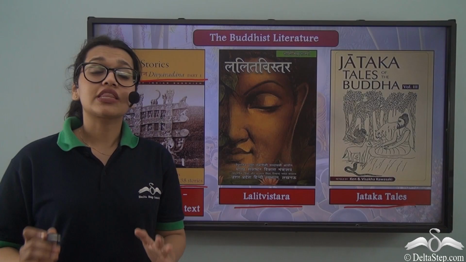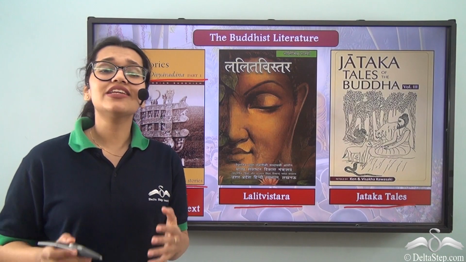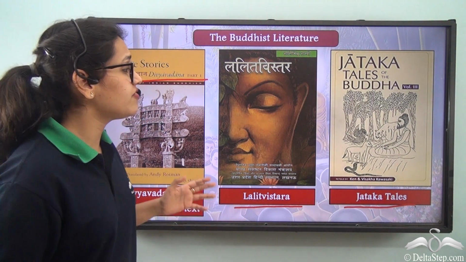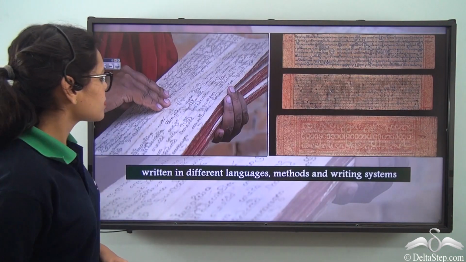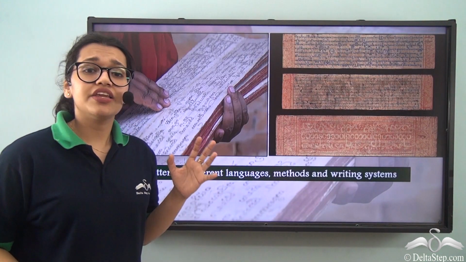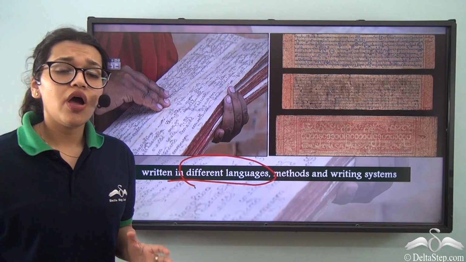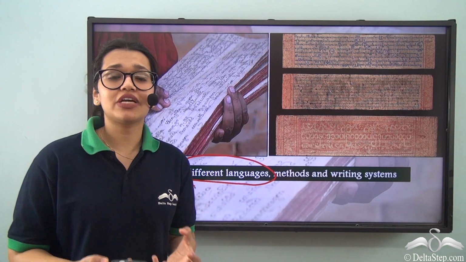In fact, these were either written in Sanskrit or in Pali. However, in today's date, they have been translated into various different languages and can be easily found in bookstores all across the world. So, these literary works were written in different languages. Why was it so? Well, there could have been a problem in the spread of Buddhism. If you don't understand a language, how will you accept its literature?